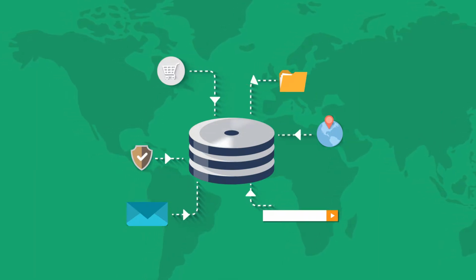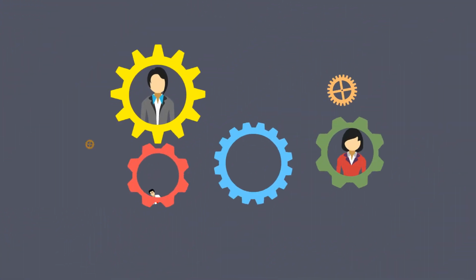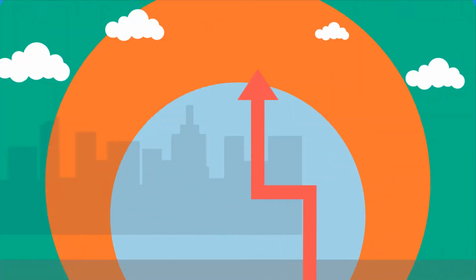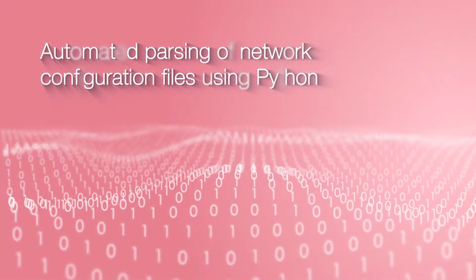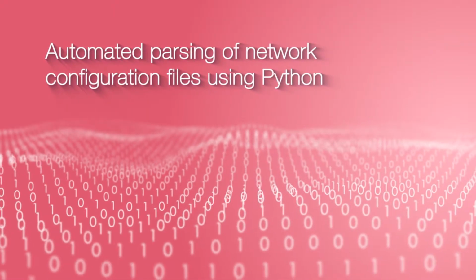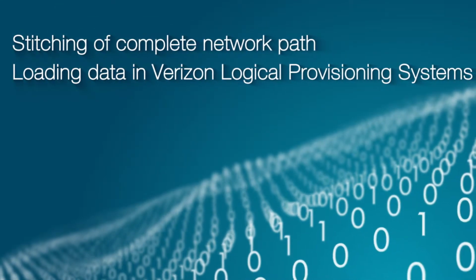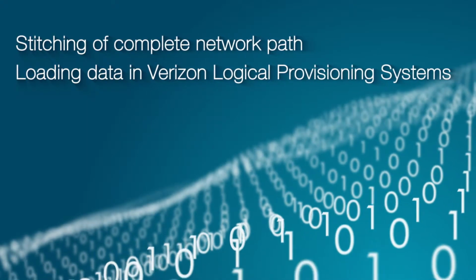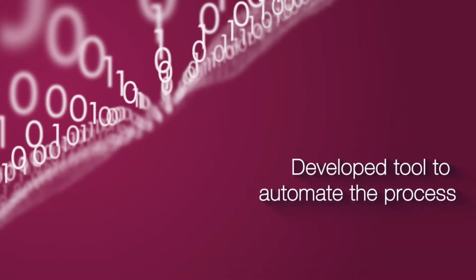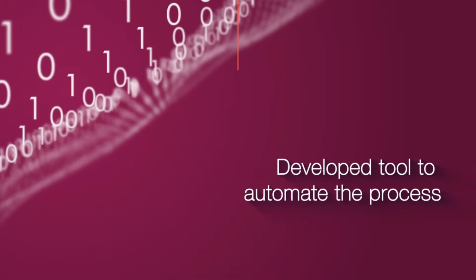In addition to this, we also ensured that the extraction of data is consistent. The team is now implementing the hybrid approach and has initiated parsing of device files and automated the parsing logic using Python to parse thousands of network configuration files. They initiated the stitching of complete network path based on network configuration data and loading into the Verizon logical provisioning systems. After parsing of the PVC stitched path, the team has developed a tool to automate this process. The hybrid approach is showing encouraging results.